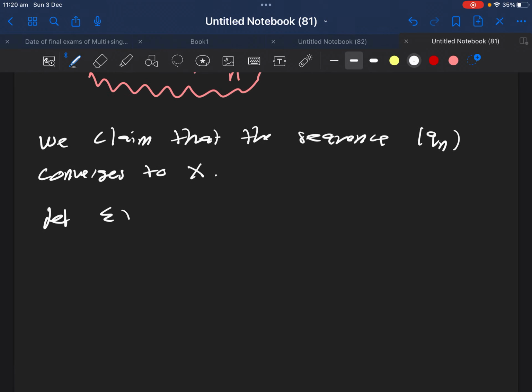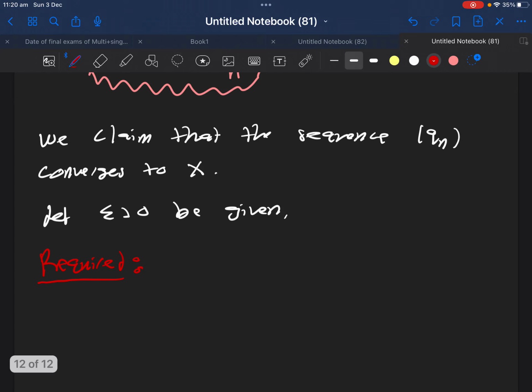We will let epsilon greater than 0 be given to me, and I will write my required step. So what is required from me? It's 3 things I need to do. The first one is I need to find a capital N natural number such that if I assume that n is greater than this capital N, then the left-hand side, |x minus Qn|, will be less than epsilon.